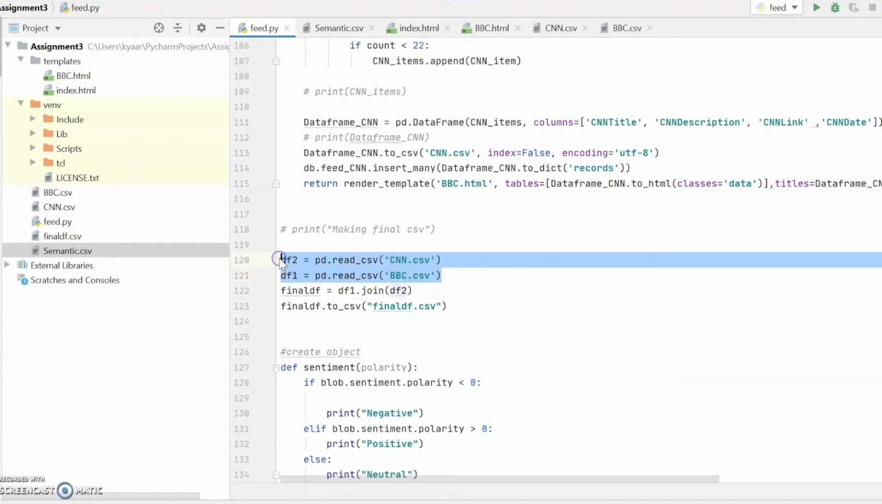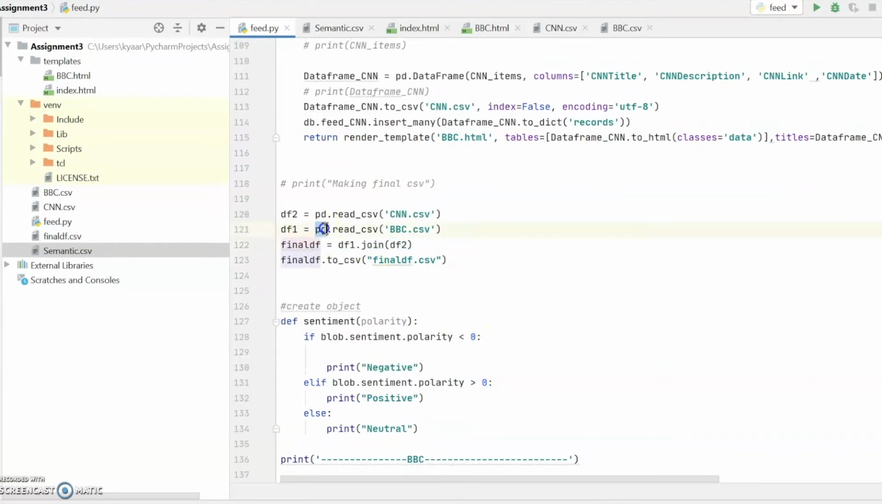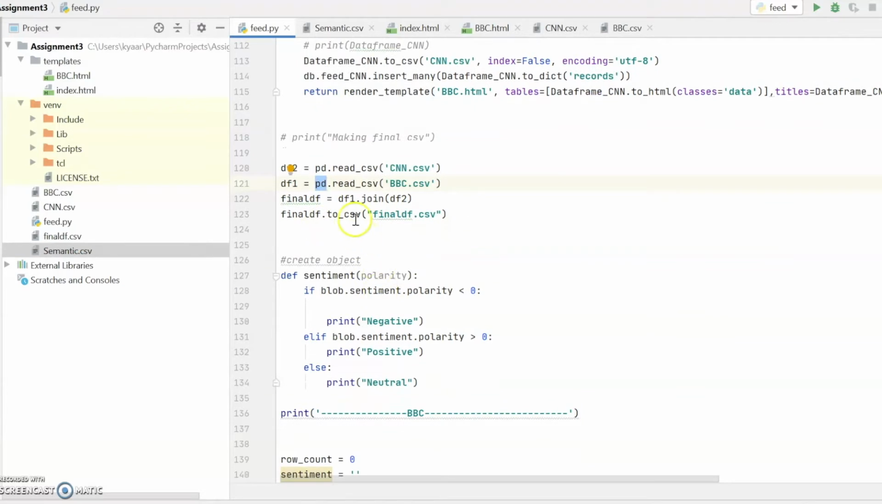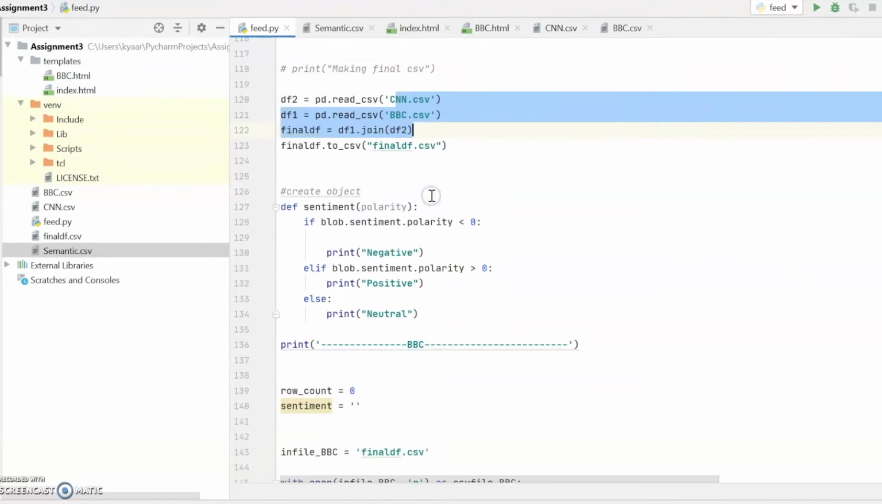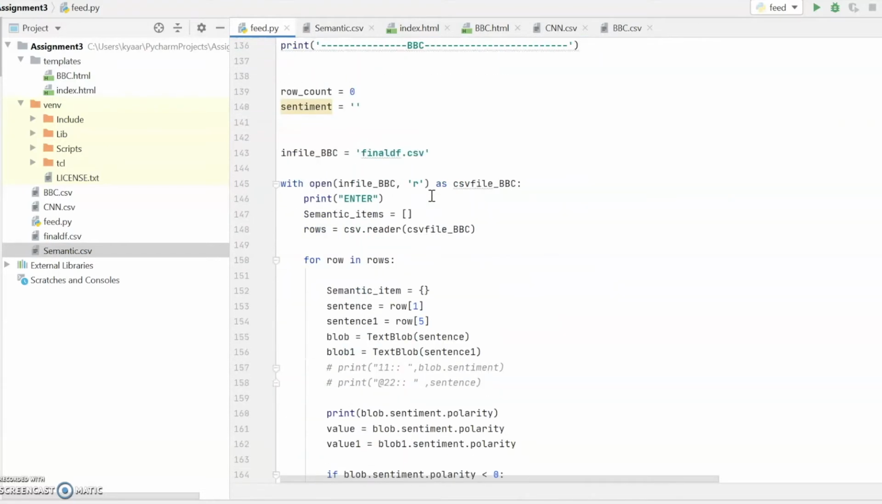Then we have two CSVs, CNN and BBC. We are converting the two CSVs into one with the help of a join statement, using pandas. This is our final CSV, in which we have data of both the news channels.